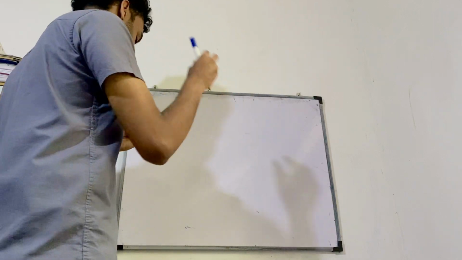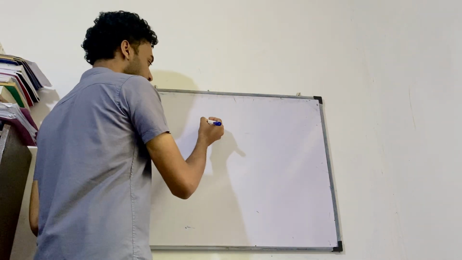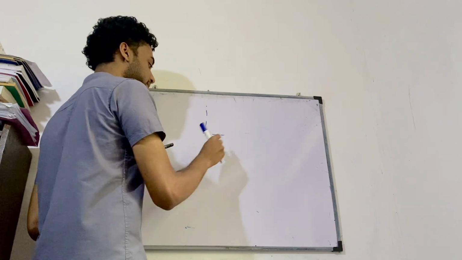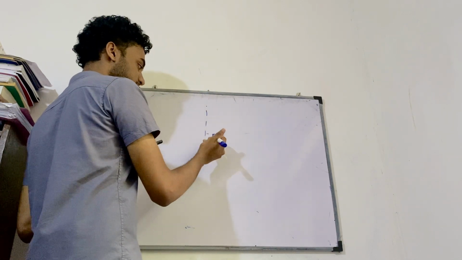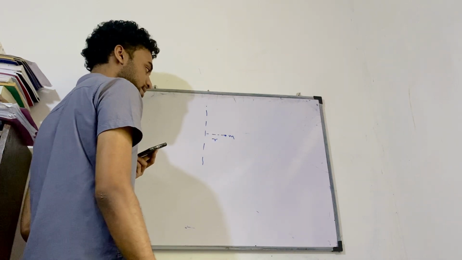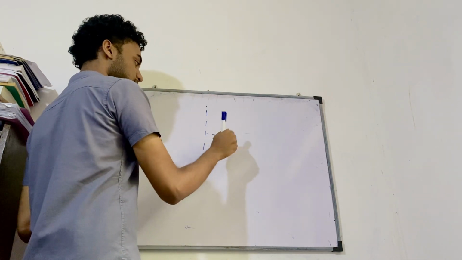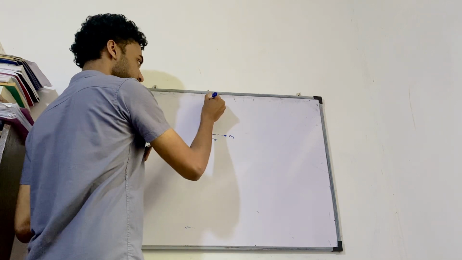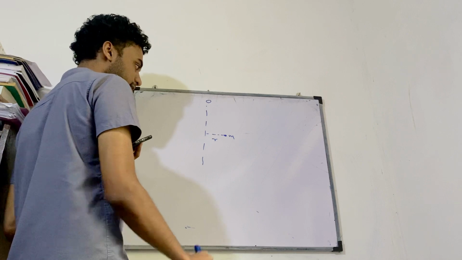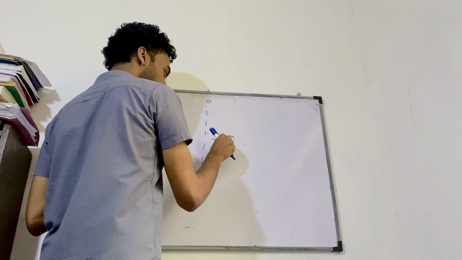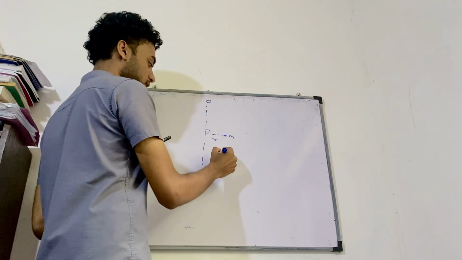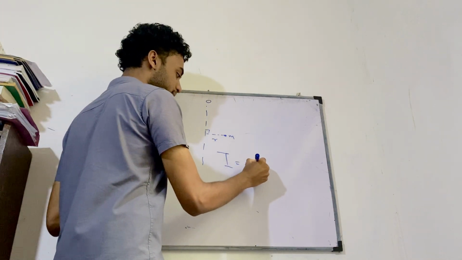Right, so then fifth question. Now, if I have an axis like this, and if the distance perpendicular to the axis is r, and I have a particle of mass m here, what's the inertia of this particle about this axis O? Suppose I have an axis O in the y direction like this, and I have a mass m at a perpendicular distance r from the axis. So what's the inertia? I equals mr squared.